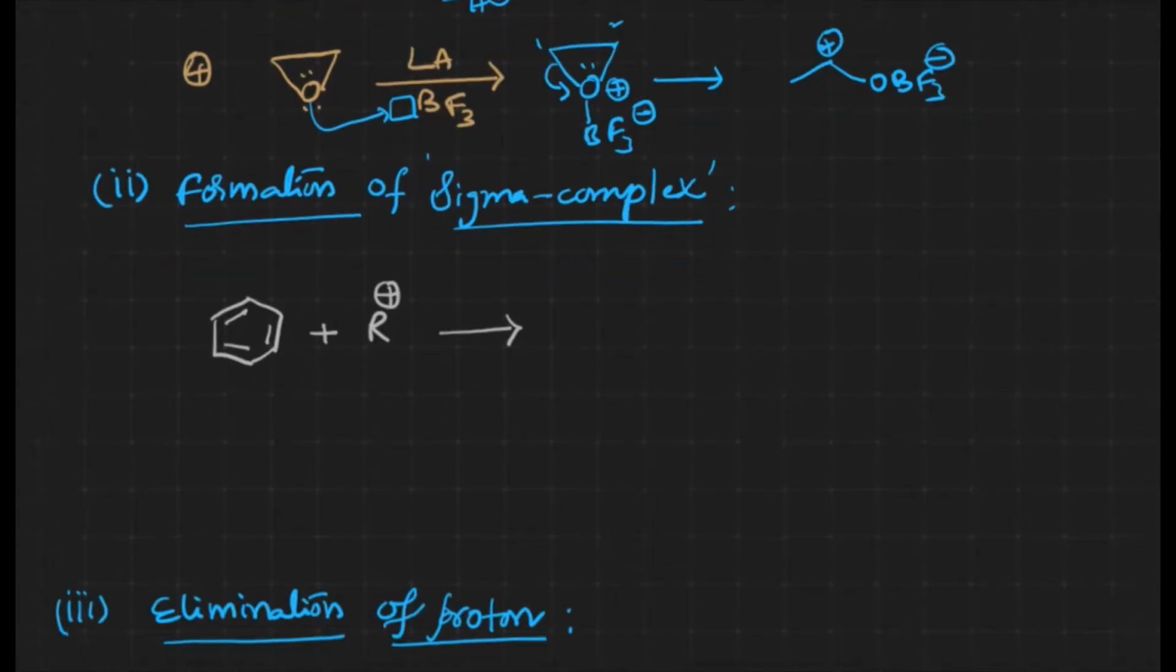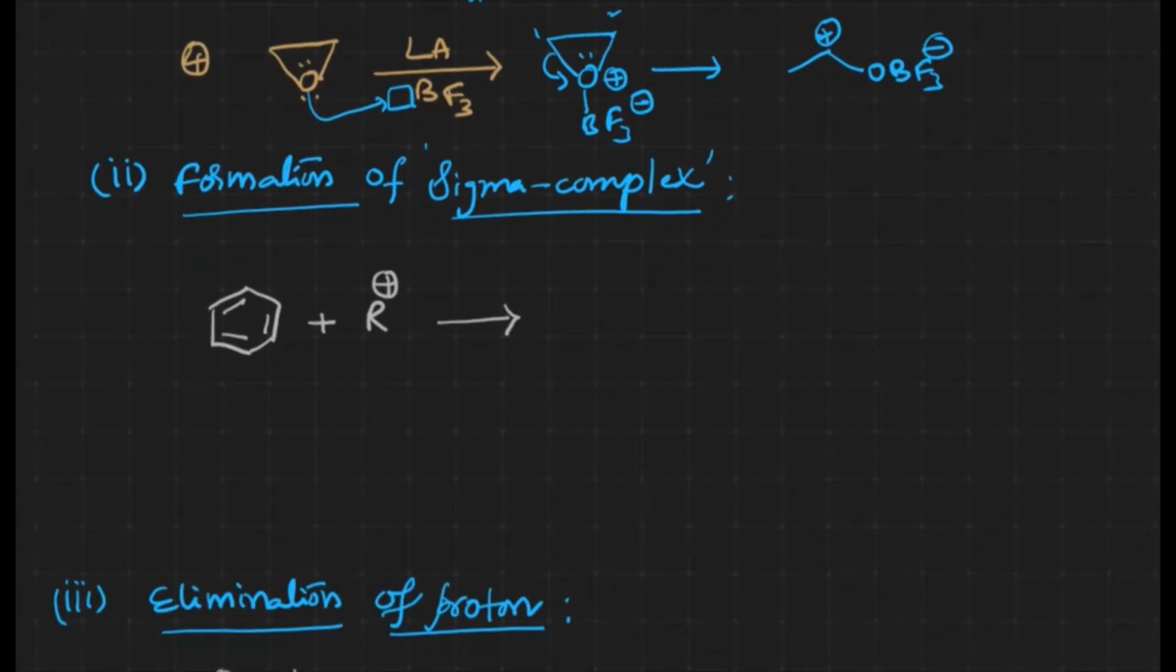Let us see the next step of the reaction: formation of the sigma complex. In the formation of the sigma complex, as I have already mentioned earlier, benzene acts as a nucleophile and the alkyl cation, or carbocation, acts as an electrophile over there. Between them, addition takes place.